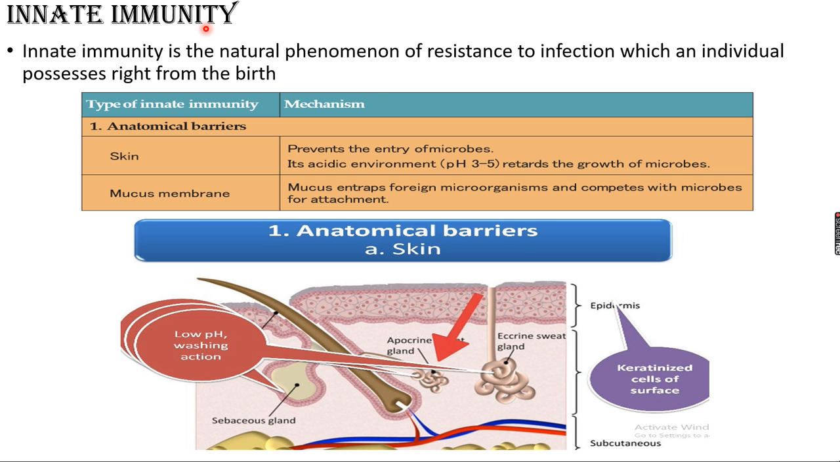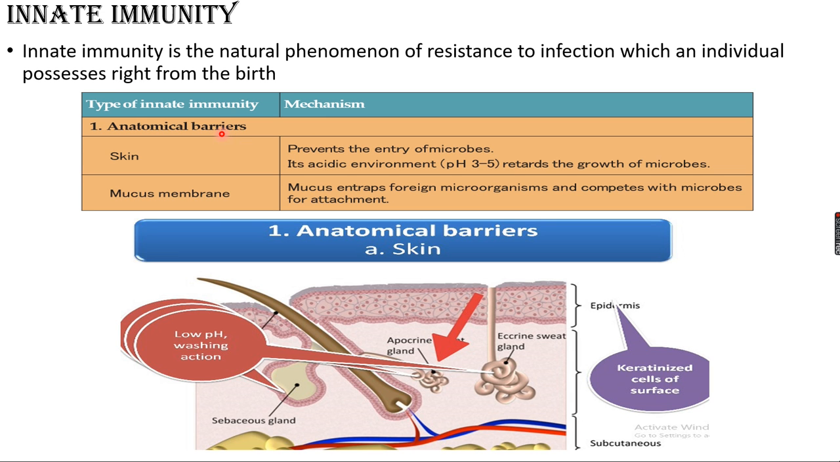Now we'll see about first, innate immunity means what. Innate immunity is a natural phenomenon, resistance to infection, which an individual possesses from the birth itself. குழந்தை பிறந்தே அந்த குழந்தைக்கு இருக்கக்கூடிய இம்யூனிட்டி பவருக்கு என்ன பேரு innate immunity, right from the birth. Keep in your mind. So what are the types of innate immunity? There are 4 different types of barriers: anatomical, physiological, phagocytic, inflammatory. One by one today we'll see.